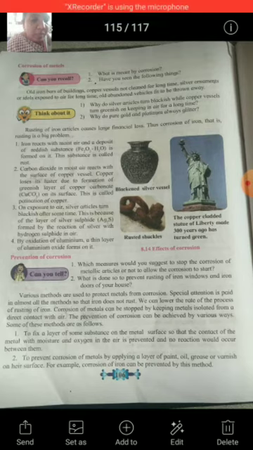You know that gold and silver are noble metals and they are less reactive, so the coating of these metals is done on the more reactive metals. This is electroplating, which is a method used for prevention of corrosion. And the last method is alloying.